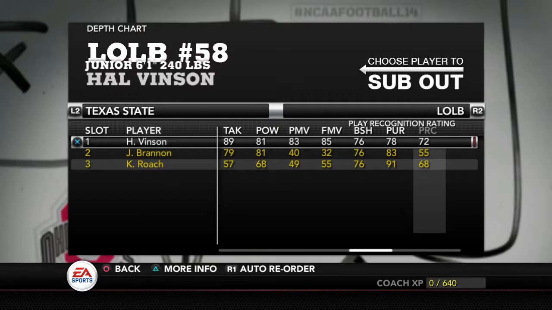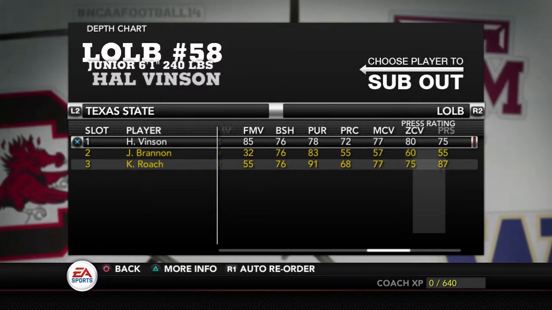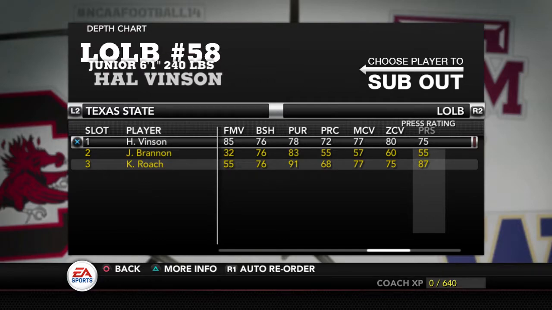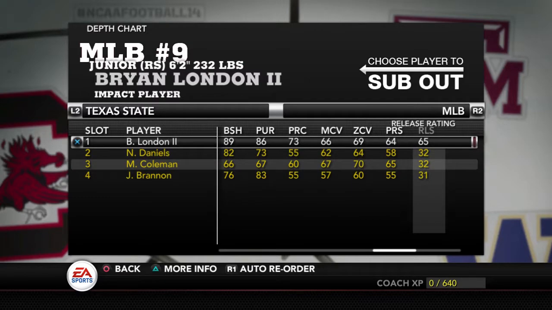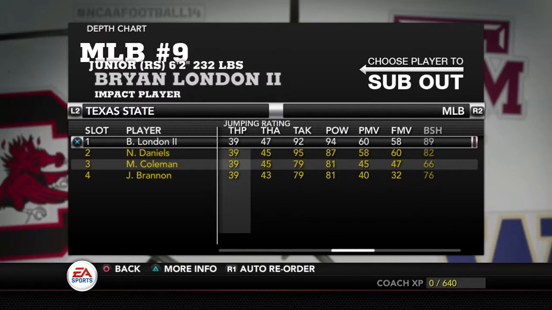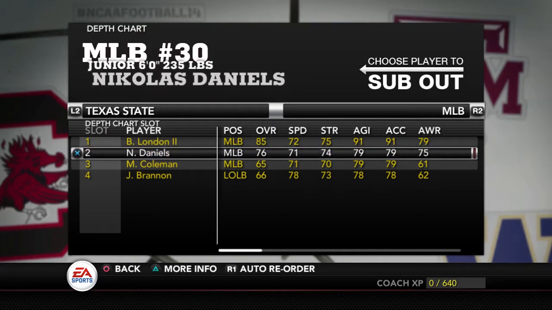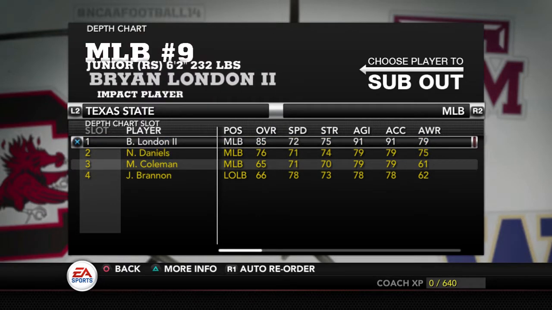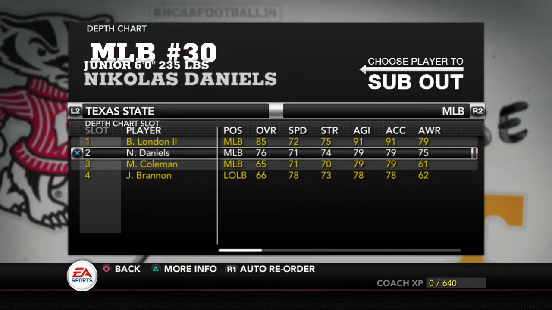He's that good. He's got good pursuit. He's got good play recognition. He's got good man coverage. He's got good zone coverage. A lot better than Brian down below. So I think we're going to stick with him. Our overall best middle linebacker, I think we got 3. No, we got 2. I redshirted one of them. Would be London the second. We're running a 3-4, so both of these guys are going to get the starting nod.